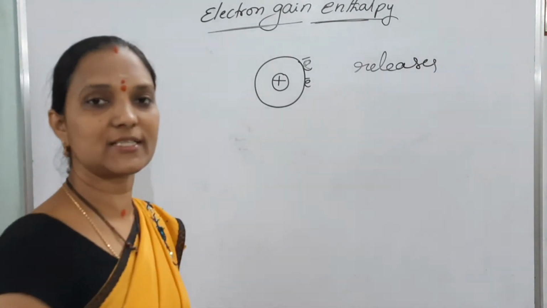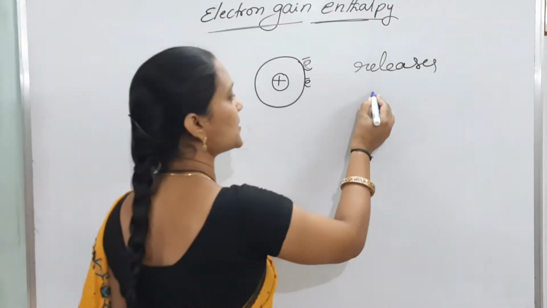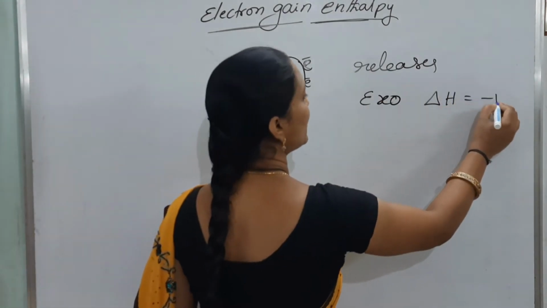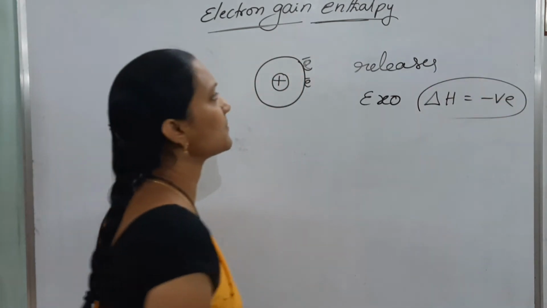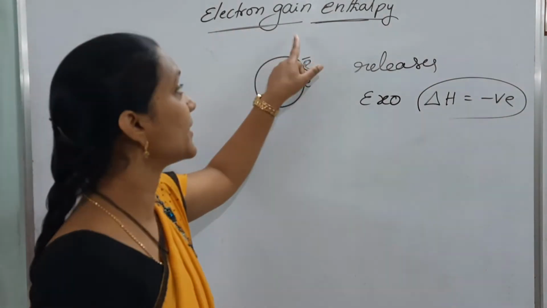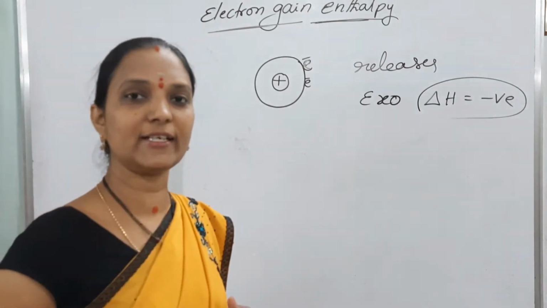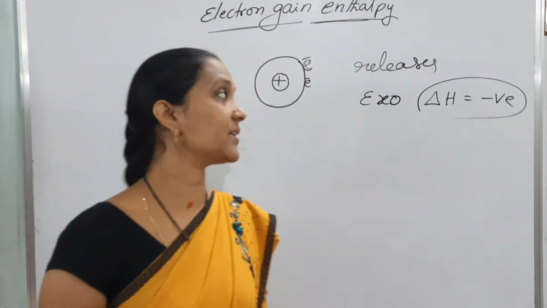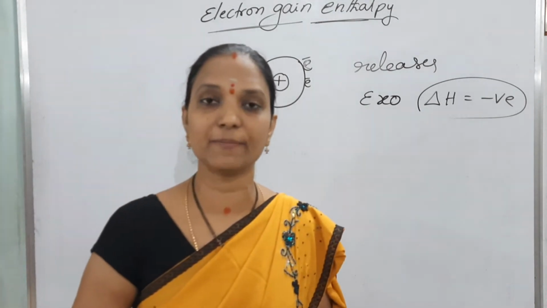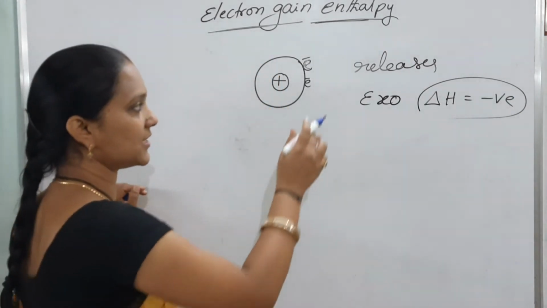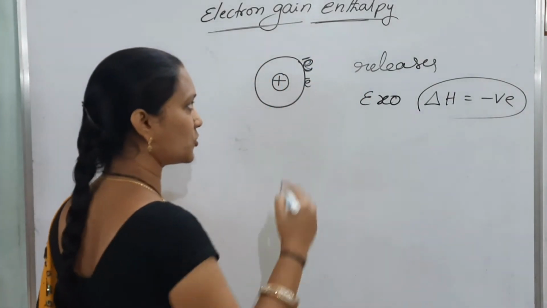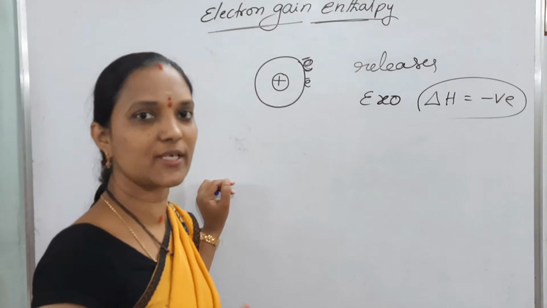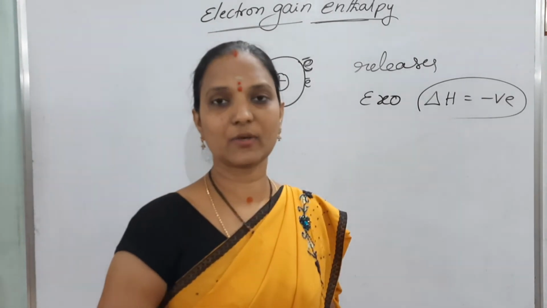Releasing energy means the process is exothermic. Exothermic means delta H is negative. When we express it in terms of delta H, it is called enthalpy. When one electron is gained, it releases energy, and that energy is called electron gain enthalpy. So what is the definition? The minimum amount of energy released when an electron is added to the outermost orbit of an isolated neutral gaseous atom is called electron gain enthalpy.